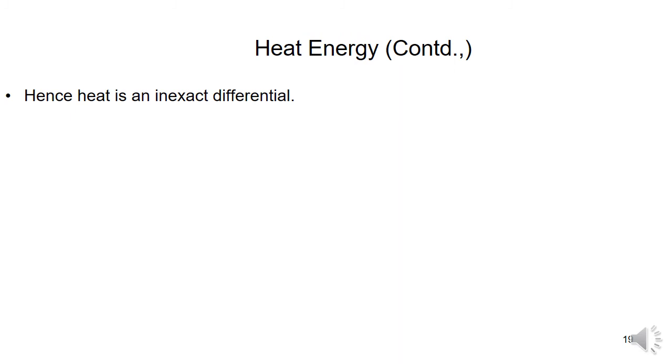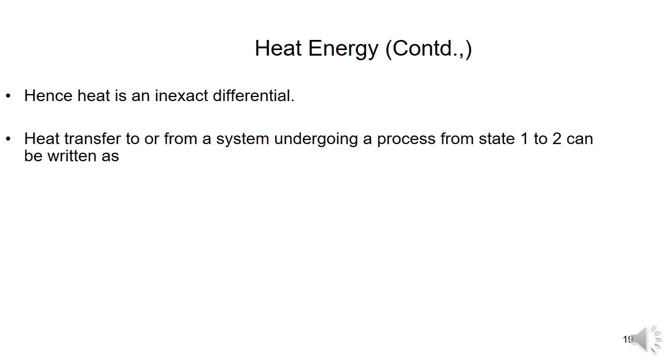Heat is a path function, and heat is an inexact differential. Heat transfer to or from a system undergoing a process from state 1 to state 2 can be written as Q equals the integral of dQ from state 1 to state 2 following the path. Heat flow is represented by Q and is a function of the process in which the energy is transferred, that is, it is a path function. Mathematically it is called an inexact differential.